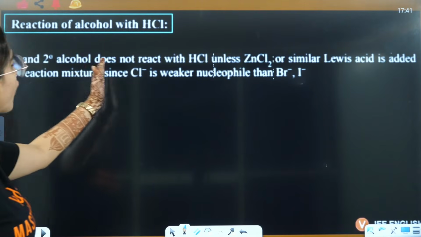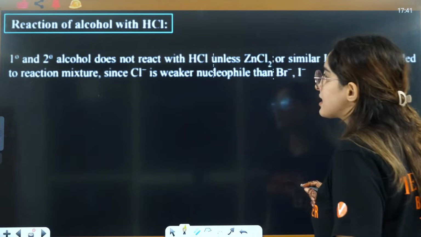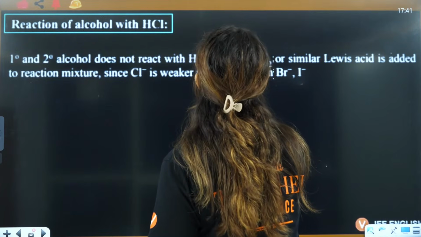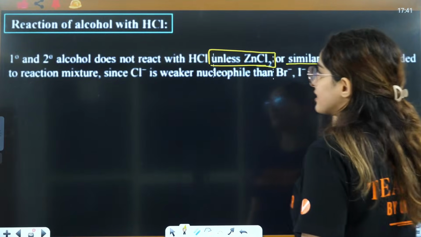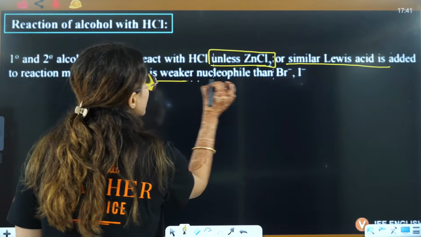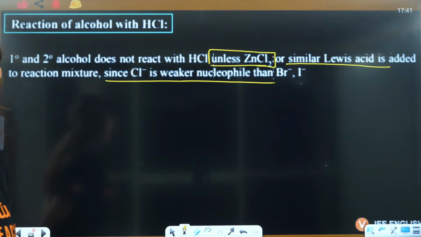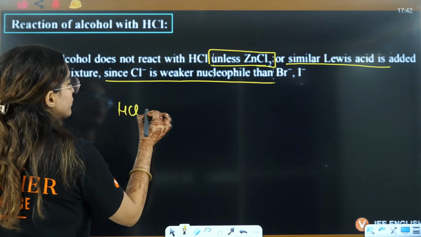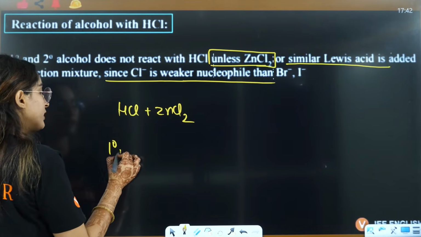1 degree, 2 degree alcohol does not react with HCl. Now this is the Lucas test: 1 degree and 2 degree does not react with HCl unless ZnCl2 or a similar Lewis acid is added to the reaction mixture, since Cl negative is a weaker nucleophile as compared to I negative and Br negative. This is a very important line. That means if you want to react HCl here, you need ZnCl2, especially for 1 degree and 2 degree.